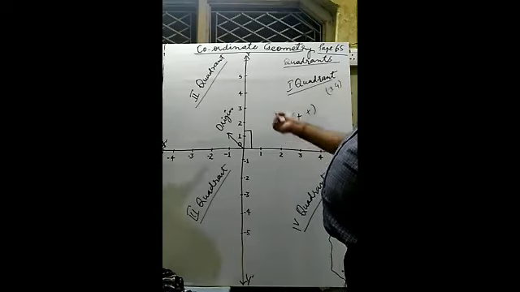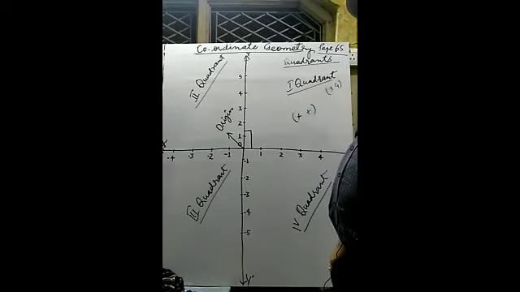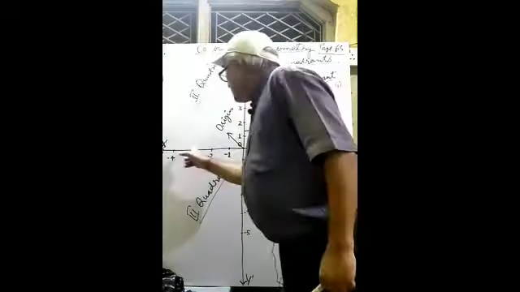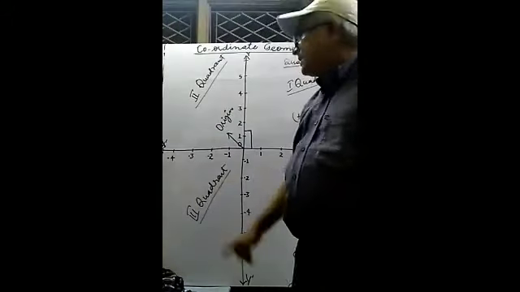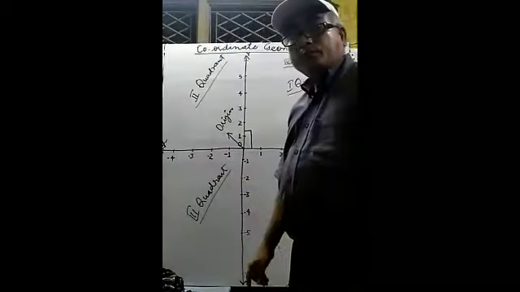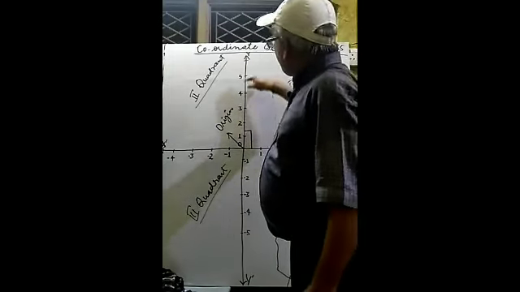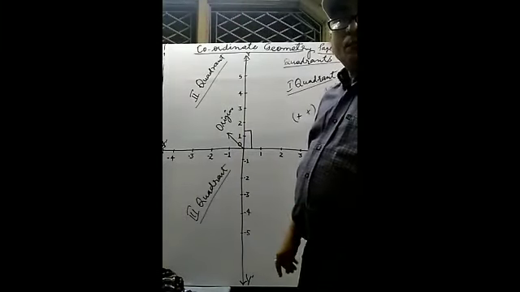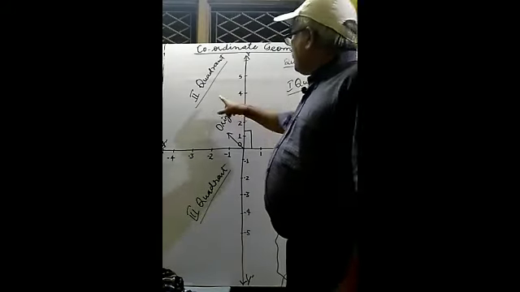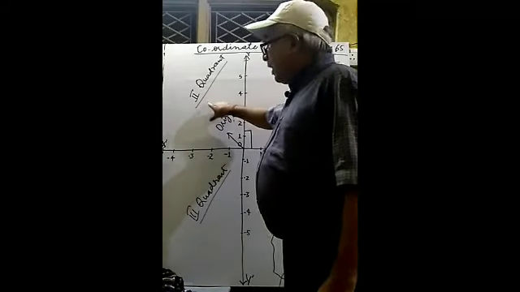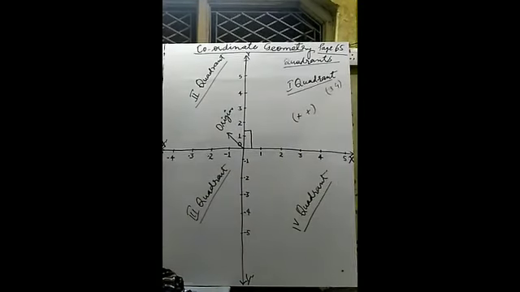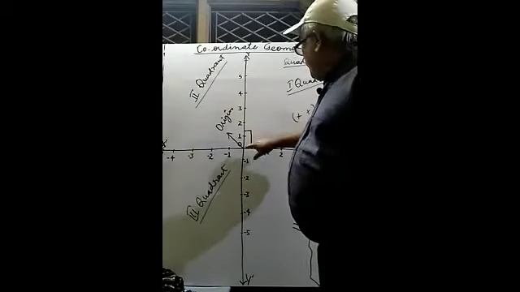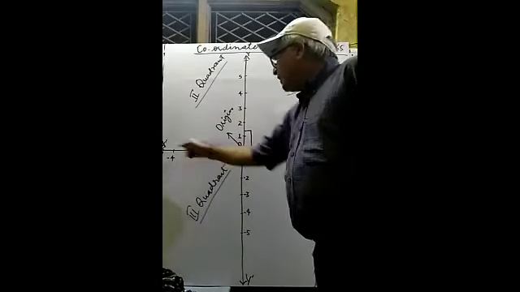Similarly, we go to the second quadrant. How can we decide it? Here the value on the x-axis is negative, but y is positive. You may observe this is the bounded area of OY and OX.